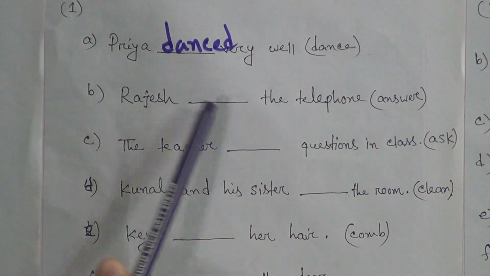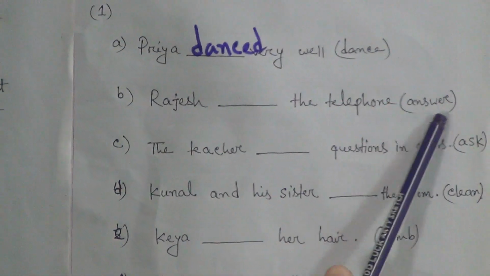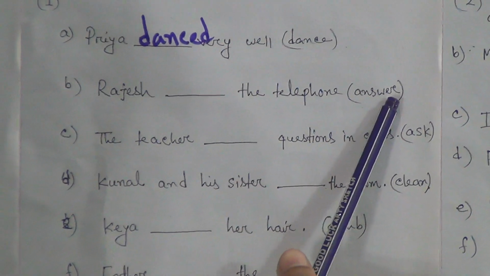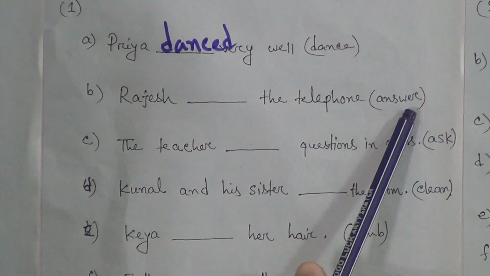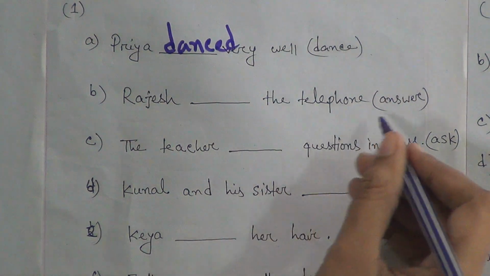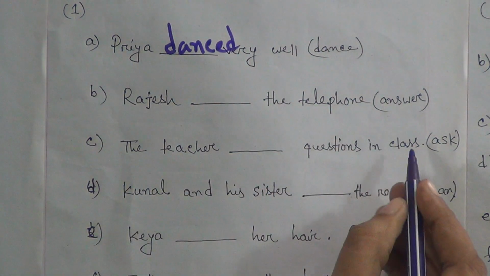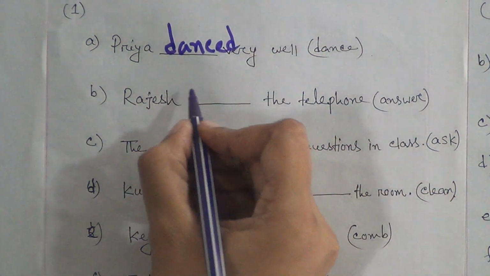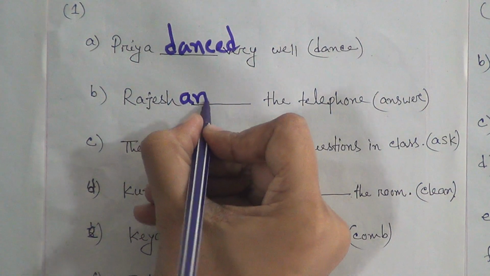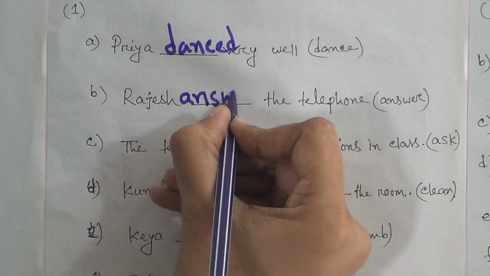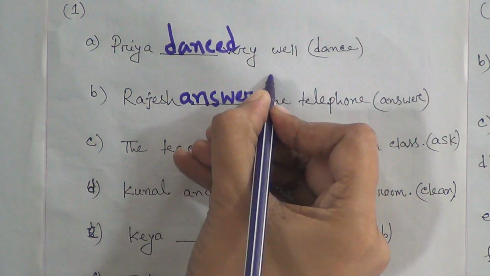Number B, Rajesh dash the telephone. In the bracket we see the word answer. We need to change this word into past. From the previous sheet we know that the past form of the word answer is answered, A-N-S-W-E-R-E-D.